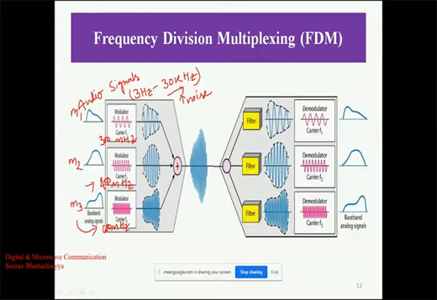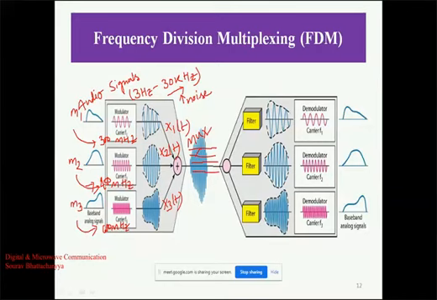When these three signals are multiplied with their corresponding carrier frequency, they will produce different modulated signals: x1(t) for the first signal, x2(t) for the second, and x3(t) for the third. Now these three signals are summed with the help of a multiplexer, or mux. When the signals are combined, they are divided into physical frequency bands. Let this be one frequency band, a second frequency band, and a third frequency band.